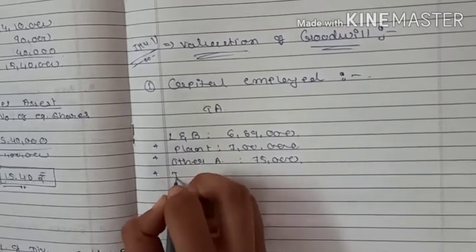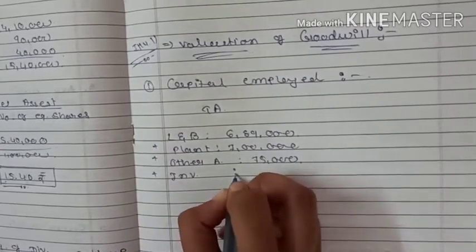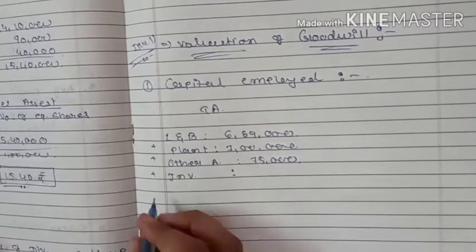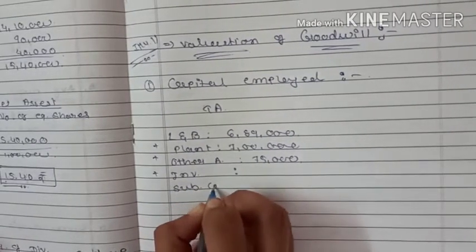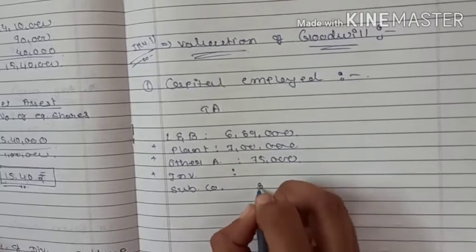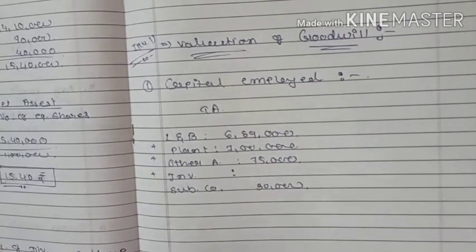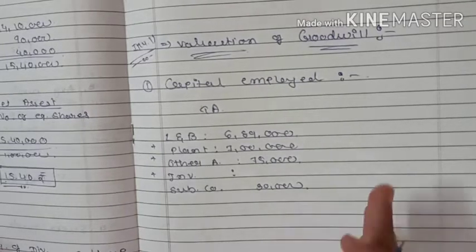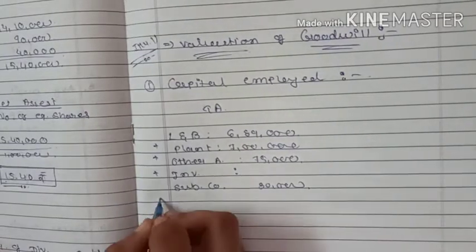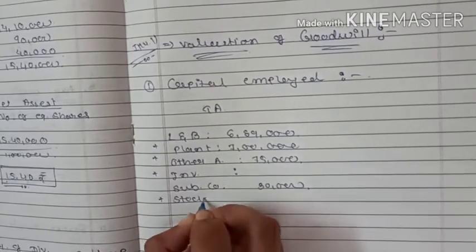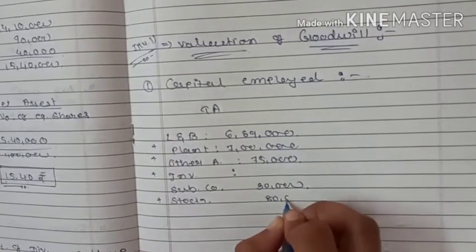Then investment. For the calculation of the goodwill, we only consider the trading investment. So, subsidiary company investment came to 30,000. The 10% debenture of Jitendra Limited, don't include. Then stock 80,000.